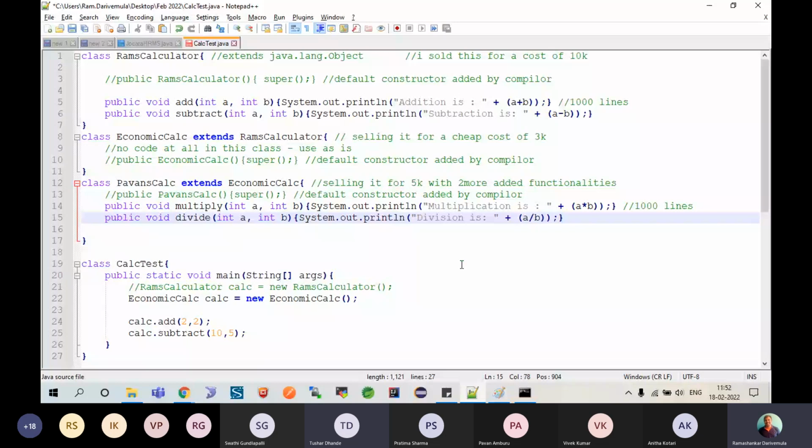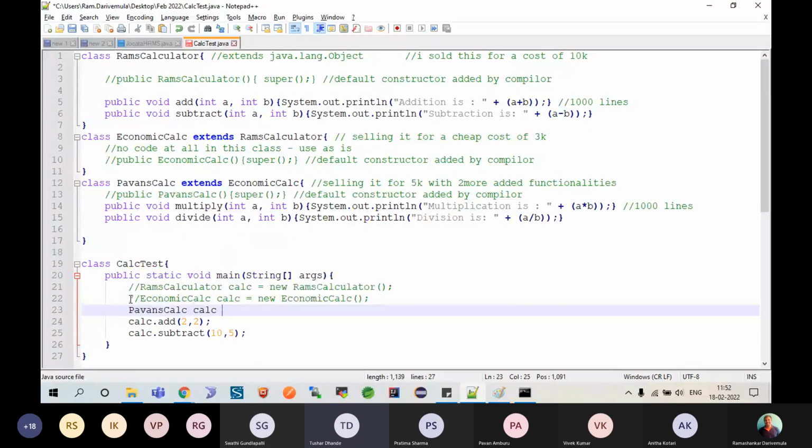So the one who was working with this came to know that a new person entered the IT market with added extra features and at the cheapest cost. So he stopped taking the license from here, and now he has purchased the license of this library, Pawan's Calc. Now he started calling all the functionalities.